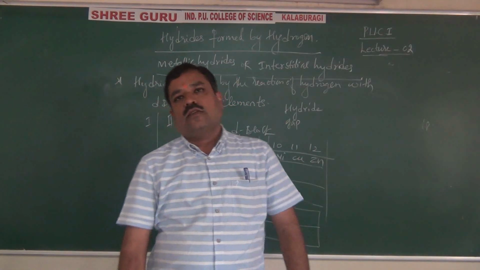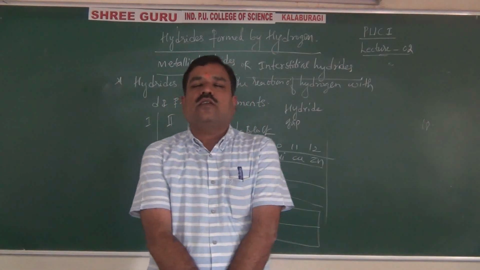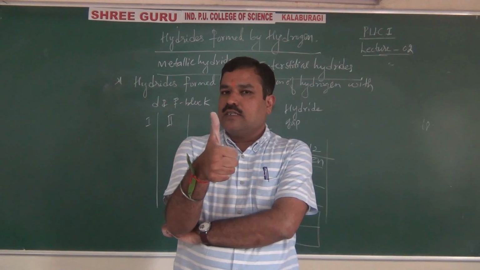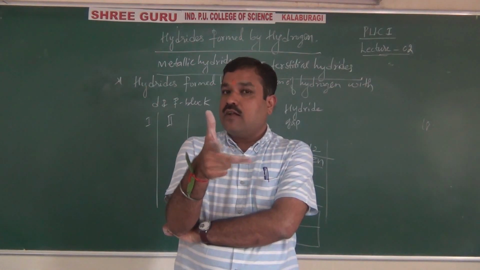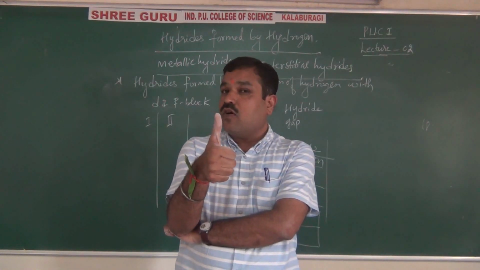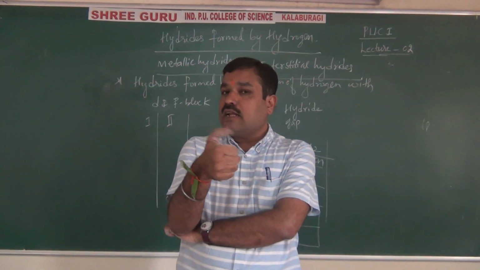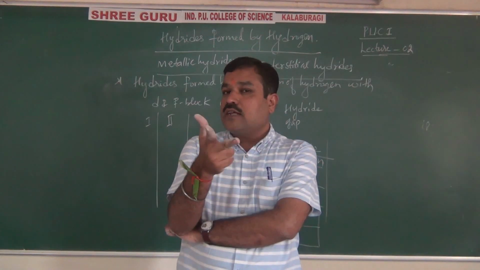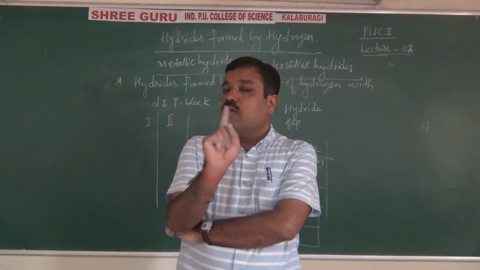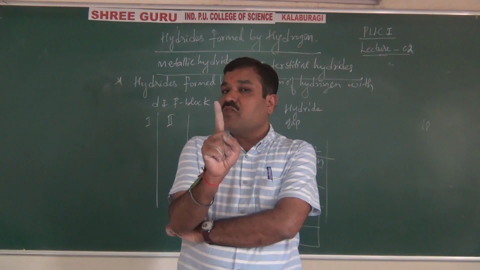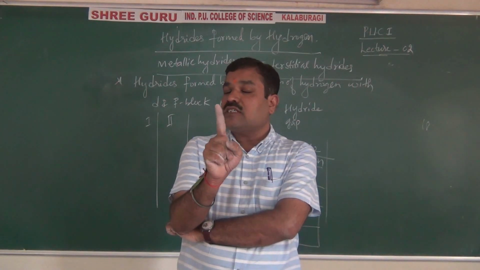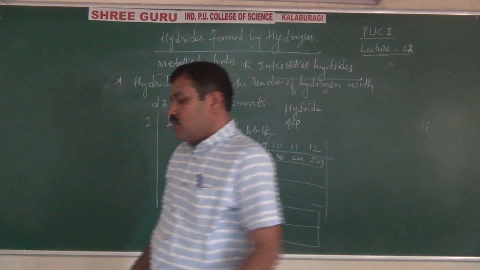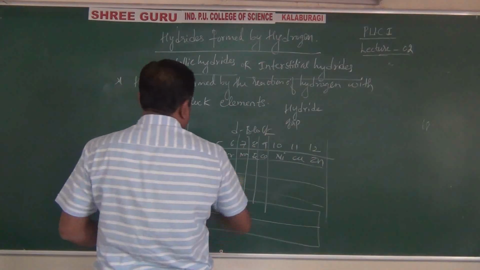Right. So that's the classification of hydrides. What are those? Ionic hydrides, covalent hydrides, and metallic hydrides. Ionic hydrides are also called salt-like or saline hydrides. Covalent hydrides are also called molecular hydrides. Whereas the third one, metallic hydrides, are also called non-stoichiometric hydrides or interstitial hydrides. This is all about the classification of hydrides.